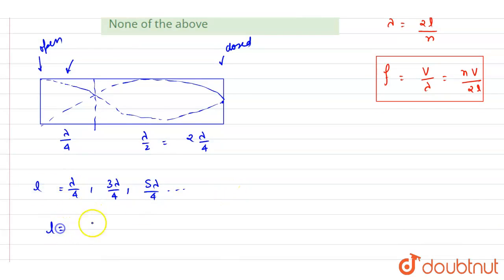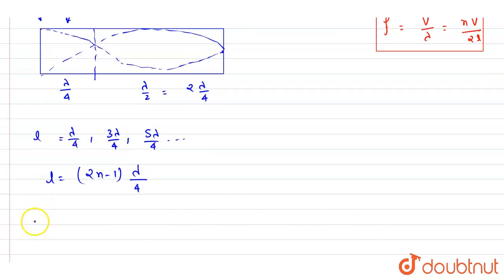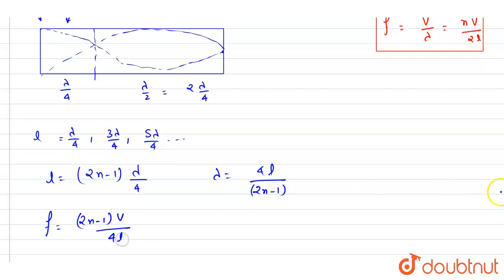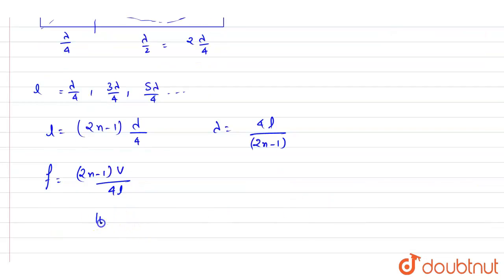Now we can just generalize this. You can see that the wavelength is 4l by 2n minus 1. So you can put the value in the same way as we did in the earlier case, and you will get the frequency equals 2n minus 1 times v by 4l. So it is 100, 300, 500.